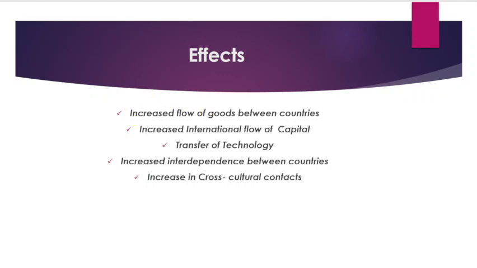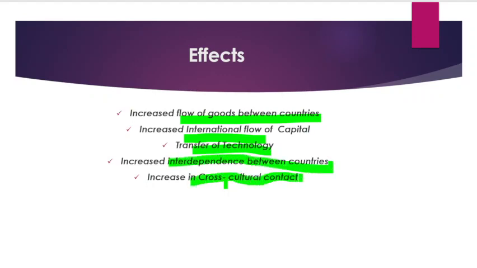Then the second is increase in the international flow of capital. Then transfer of technology, increased interdependence between countries, and increase in cross-culture contacts.